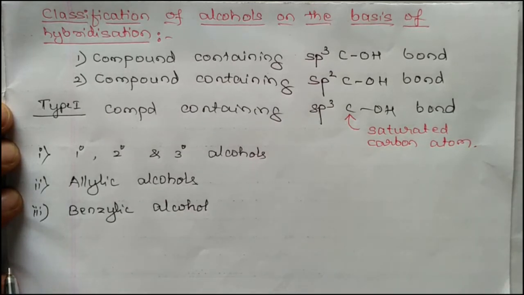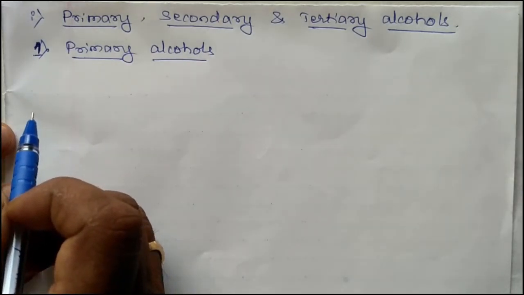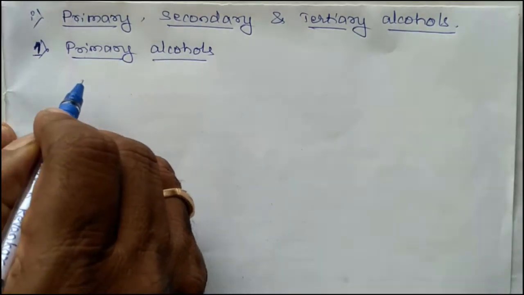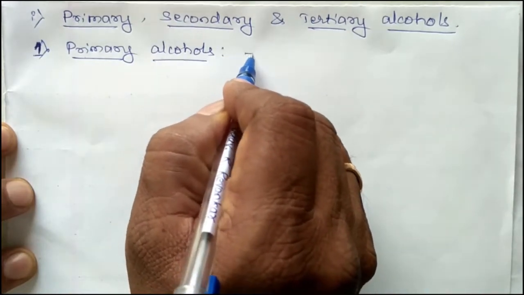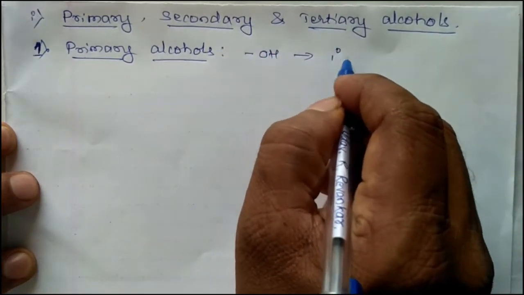Okay. First, let us discuss primary, secondary, and tertiary alcohols. First, let us see what is a primary alcohol. These are the alcohols where the OH group is attached to a primary carbon atom.